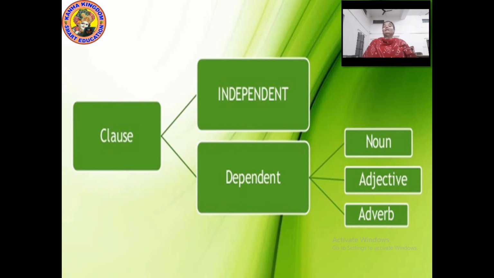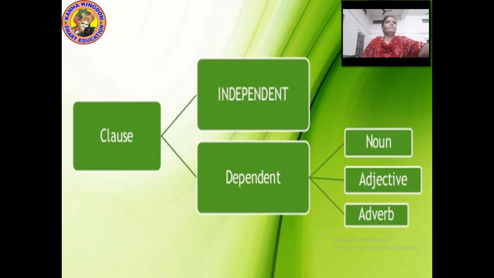Dependent clause needs the support of the rest of the sentence to give a complete, clear meaning. Independent clause is independent on its own. It does not need the support or depend on the other part of the sentence.